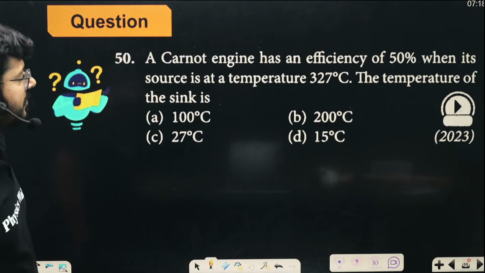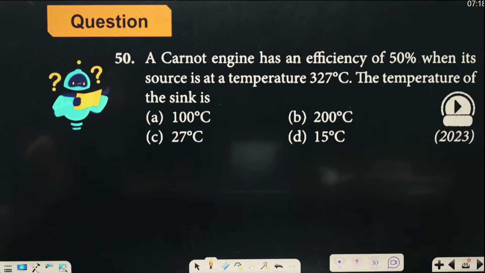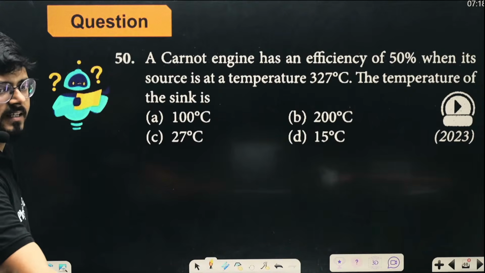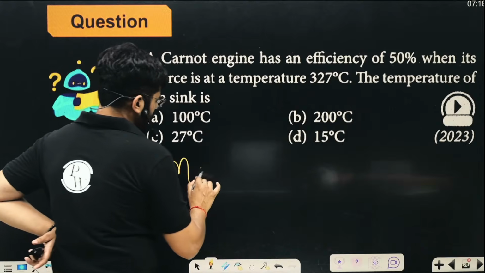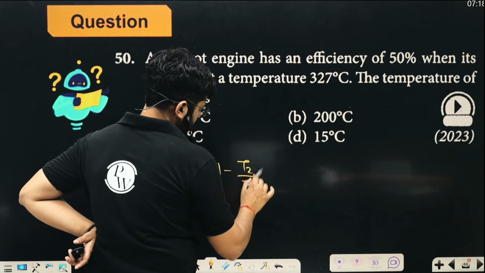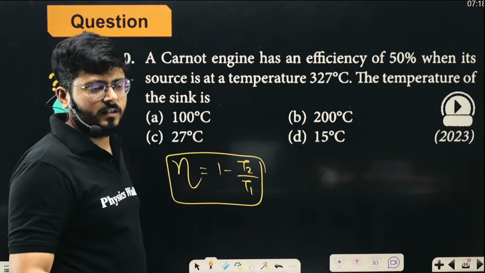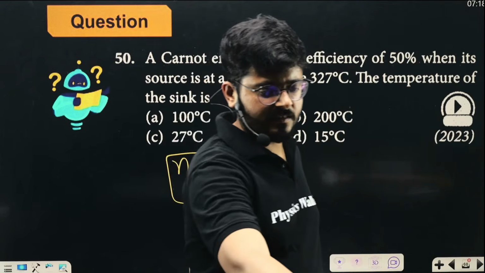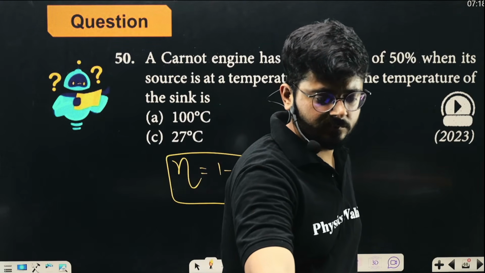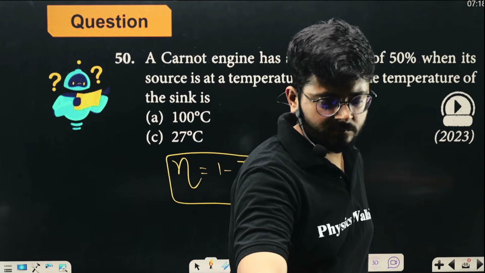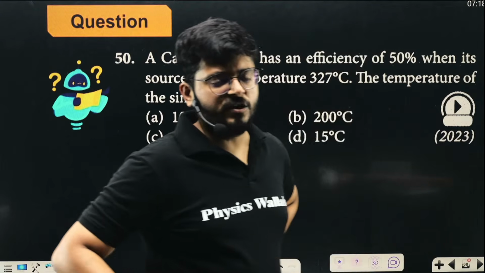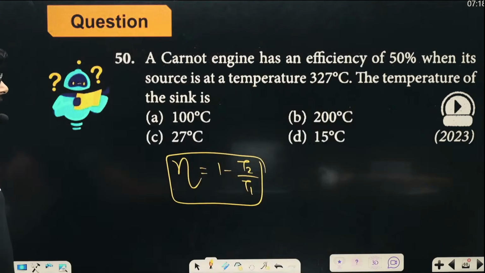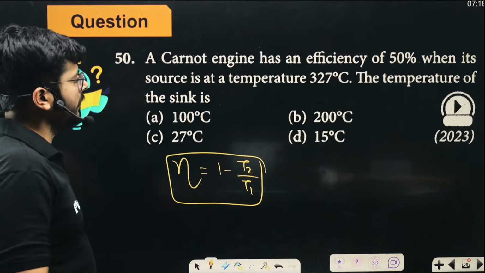A Carnot engine has an efficiency of 50% when its source is at a temperature of 327. What is the temperature of the sink? So clearly, efficiency of the Carnot engine is 1 minus T2 upon T1, right? Just a second. Efficiency of the Carnot engine is 1 minus T2 upon T1. And by using this logic, here we have it.